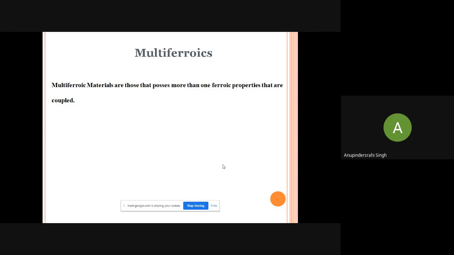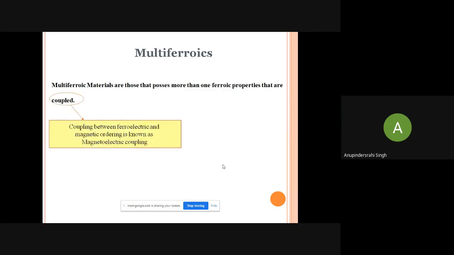Now, what are the multiferroics? Multiferroics are materials that possess more than one ferroic property. What are the ferroic properties? Ferroic properties are ferromagnetism, ferroelectricity, and ferroelasticity. You people are very much familiar with ferromagnetism. That is a very popular property of the transition metals.